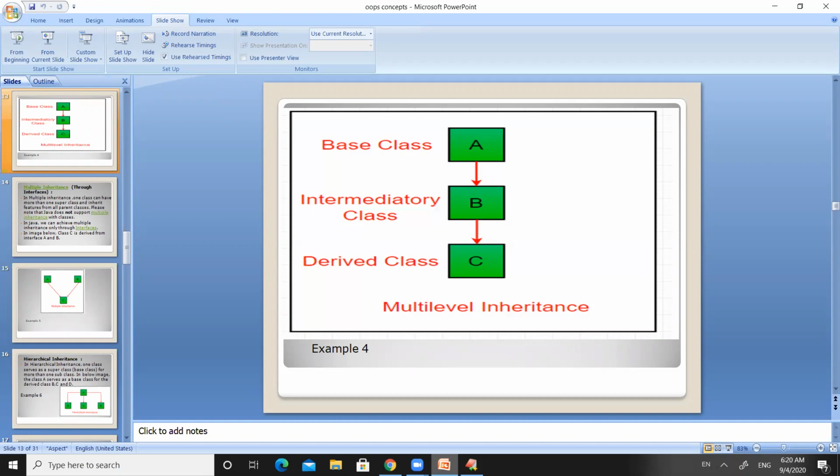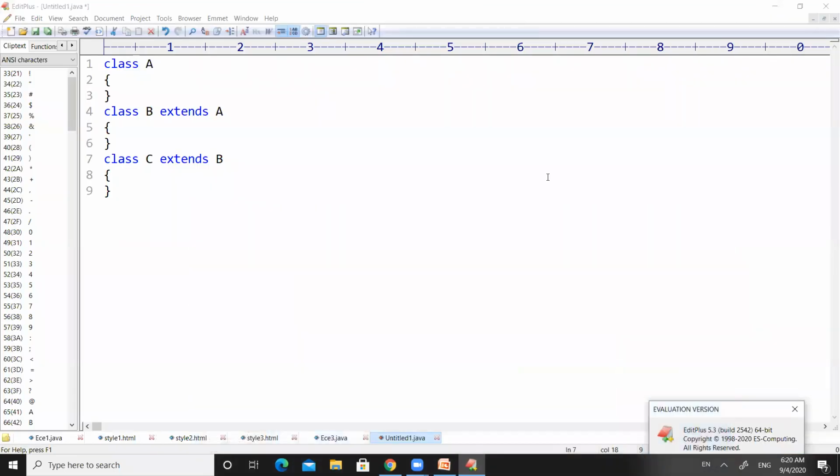Class B will be the superclass for class C, and at the same time the subclass for class A. And C is the subclass for class B. This is what we have implemented here: we have created 3 classes, A, B, C, where B is the subclass of A and C is the subclass of B. Let us see how it will work.